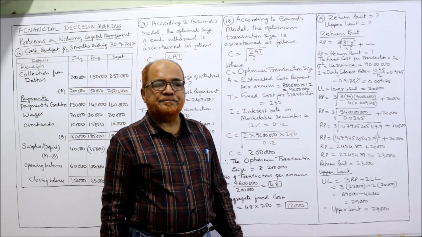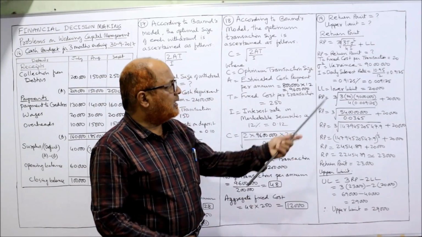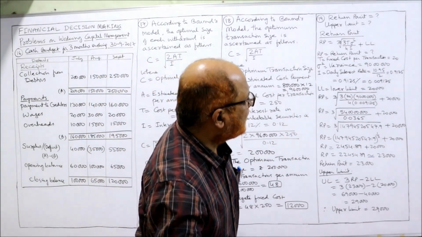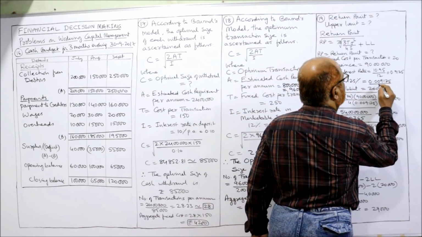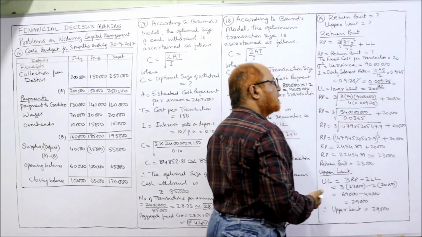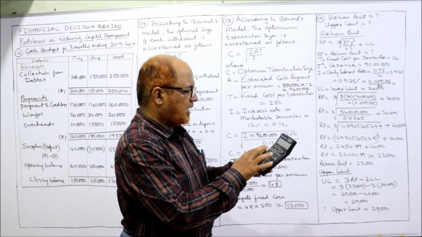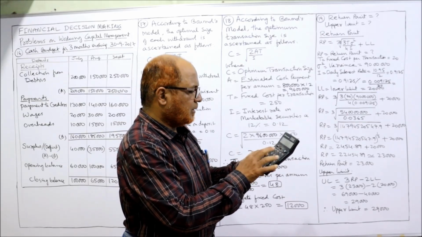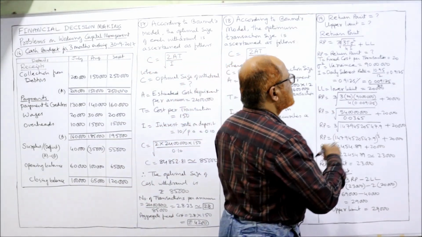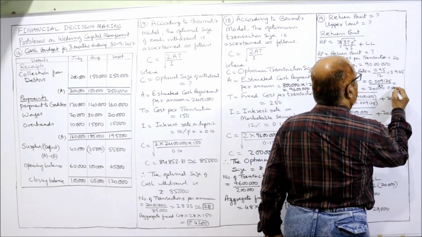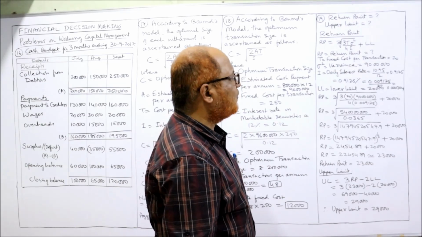Now we require per day, because daily interest rate we require. So we calculate 0.009125 divided by 30, and we are getting 0.000304. Is it right? Yes, 0.000304.